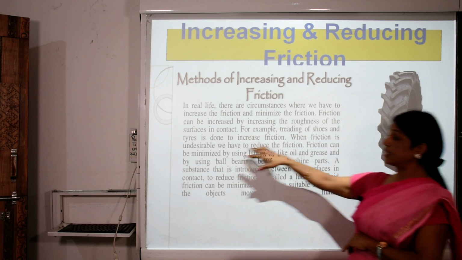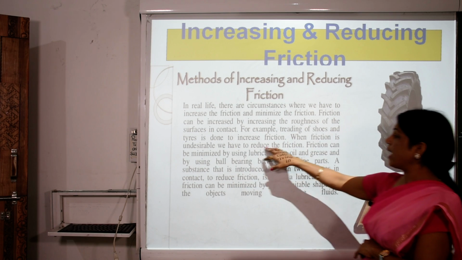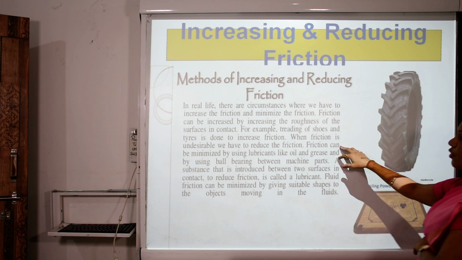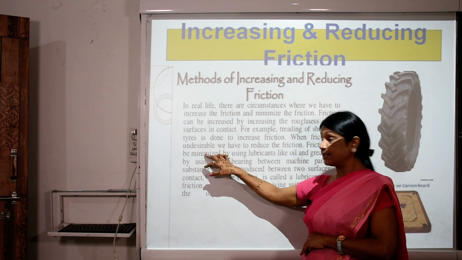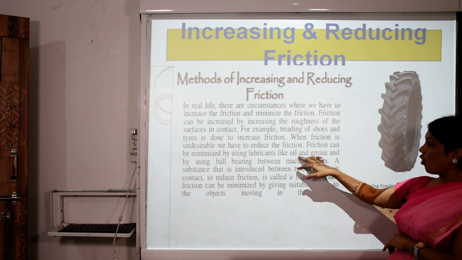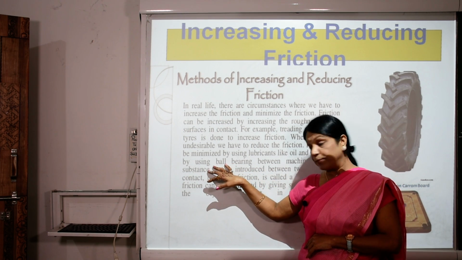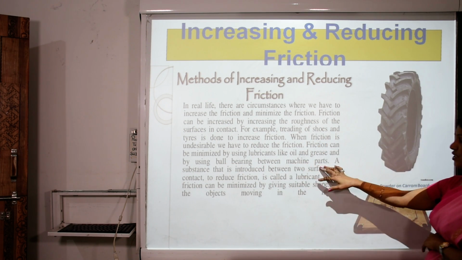When friction is undesirable, we have to reduce the friction. Friction can be minimized by using lubricants like oil and grease, and by using ball bearings between the machine parts.